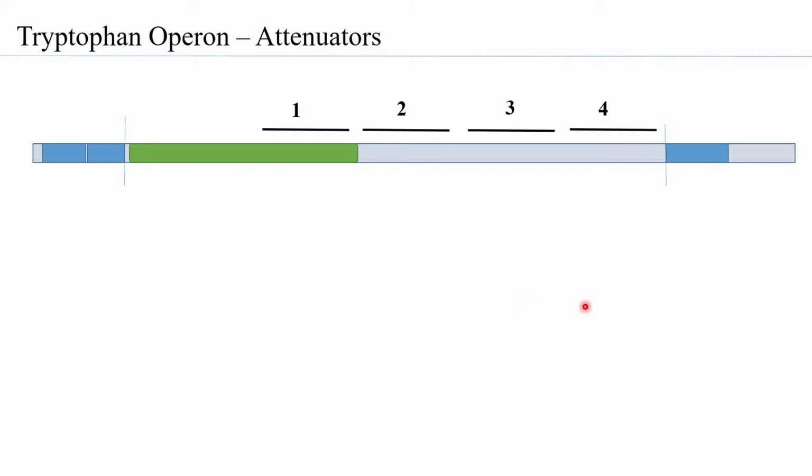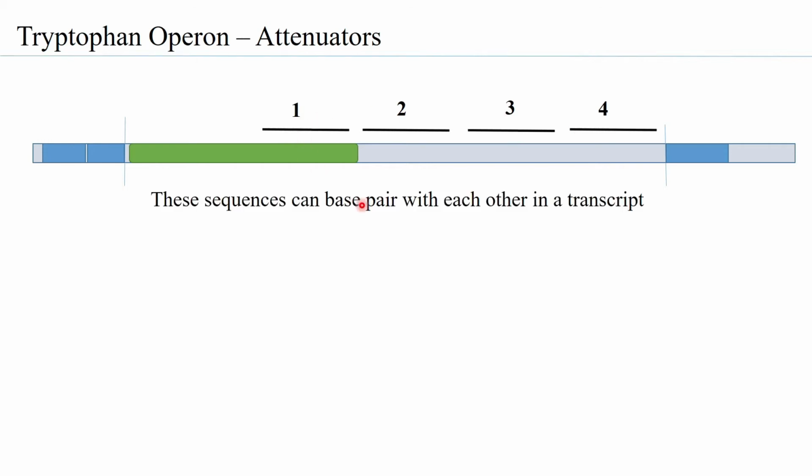Within the 162 base pair long region are present 4 distinct sequences, and these sequences are able to base pair with each other. That is because there is complementarity within them, and they are more or less inverted repeats.